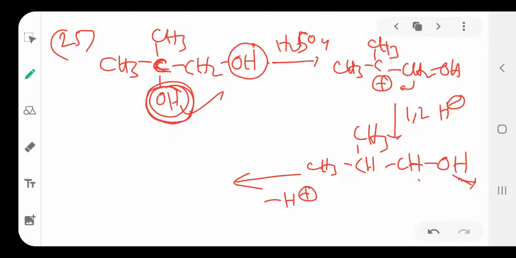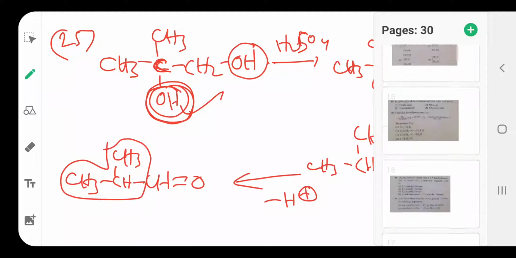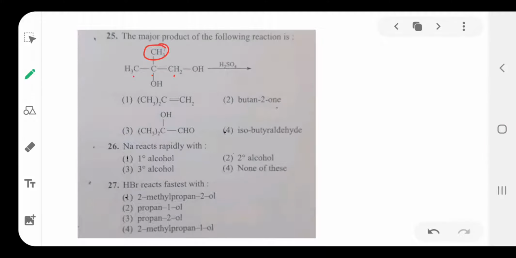After removal of this H plus, the product is CH3, CH3, CH, CH double bond O. So that is the main product. This is the isobutyl group. Isobutyl aldehyde is the compound. That is question number 25. Isobutyl aldehyde, so here the option is 4.